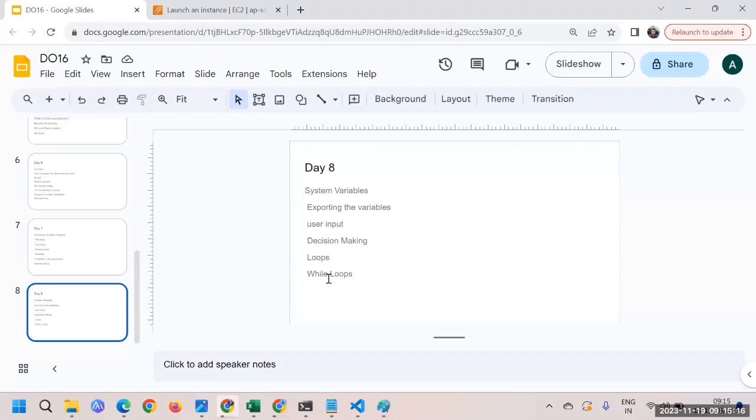Today's session is about system variables. So what are system variables when it comes to bash scripting? You can think of it as the environment in which you are working, the bash scripting environment, or the environment created by the operating system.